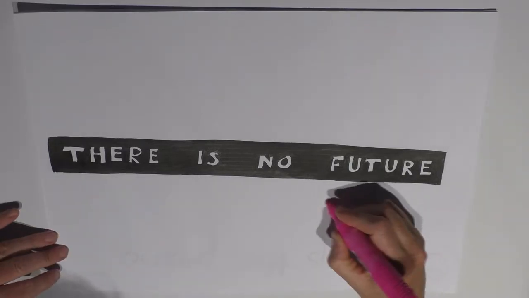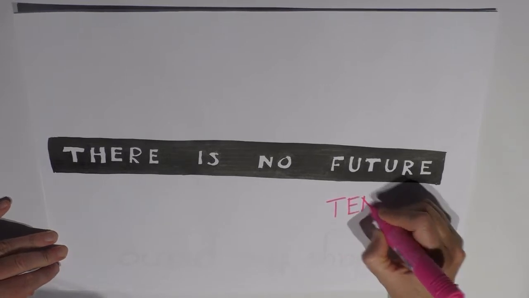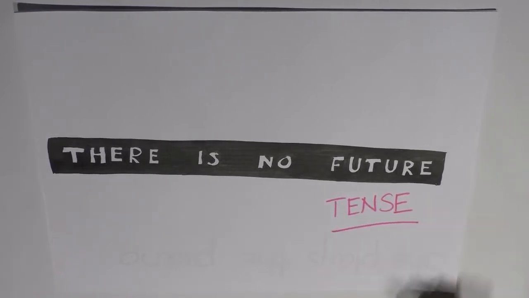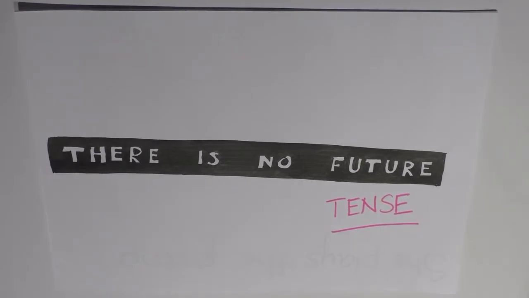This is episode 15. There is no future. Well, saying there is no future is probably a little bit dramatic. Perhaps I should say, in English, there is no future tense. I'll write tense here to make it a little bit less dramatic. I mean, that still does contrast significantly with everything I was told at school. At school, I was told that will was our future tense. But now I know that's not quite true.